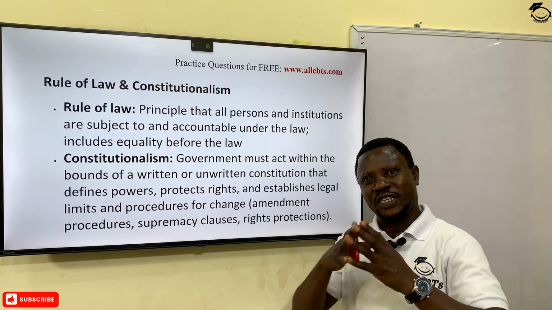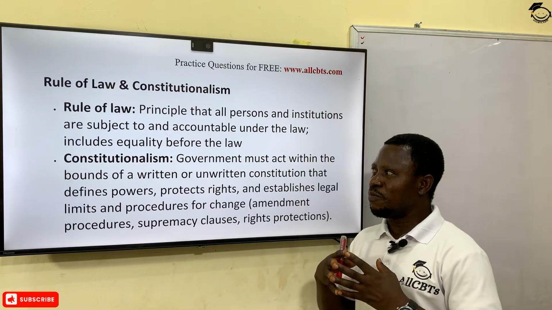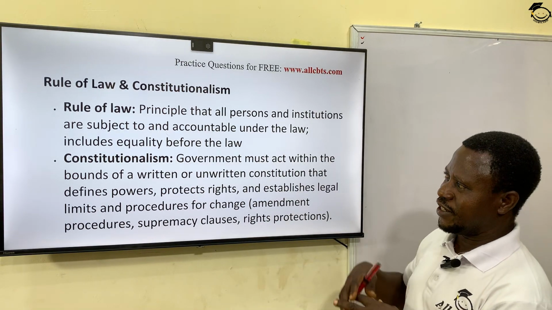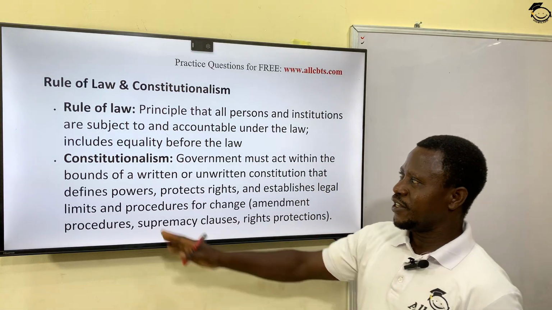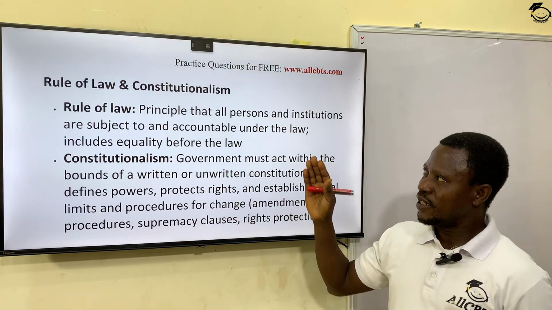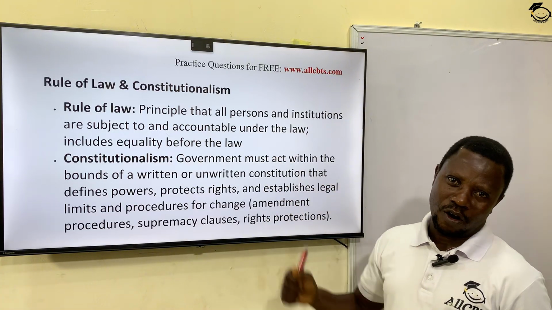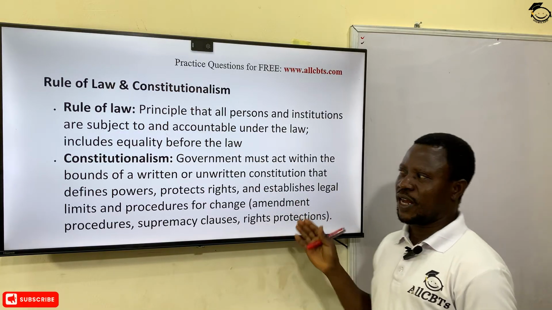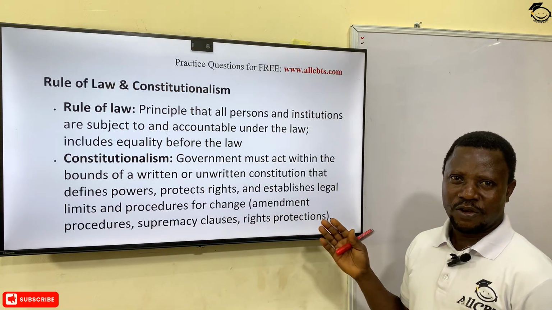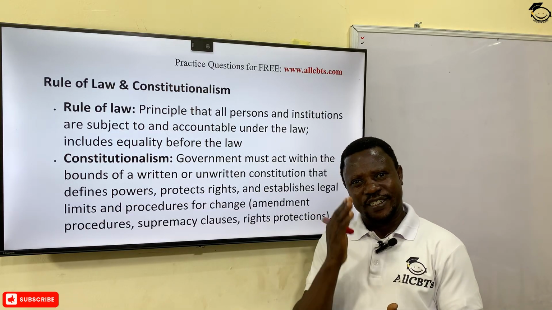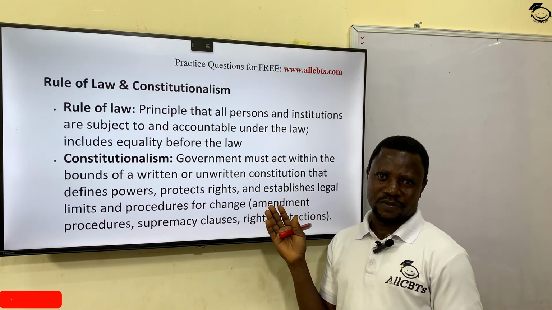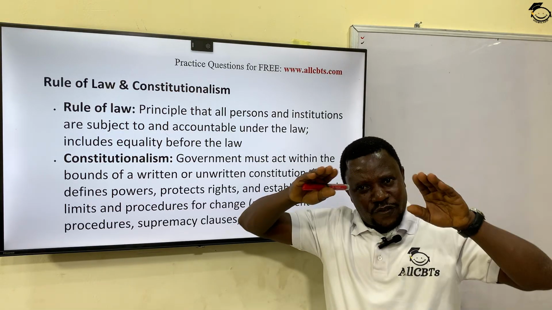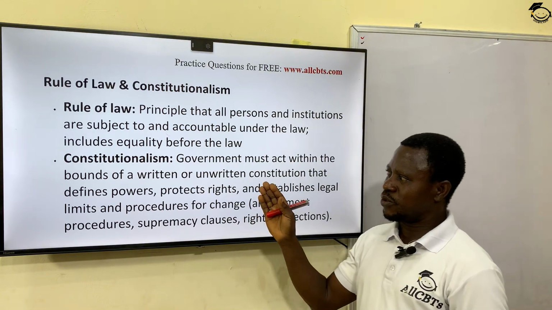Being a president or being the head of state or head of government does not make such person superior to the Constitution. Everybody is under the law. In other words, there is equality before the law. That is the injunction of rule of law. Okay? And this rule of law goes hand in hand with what we call constitutionalism. What is constitutionalism? Constitutionalism means obedience and adherence to the provision of the Constitution, doing what the Constitution says, operating within the framework of the Constitution. That's what you call constitutionalism.